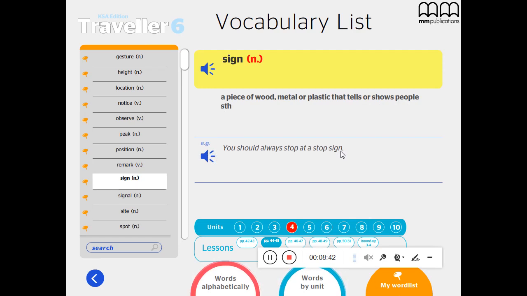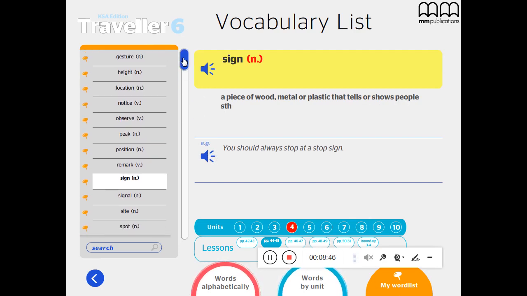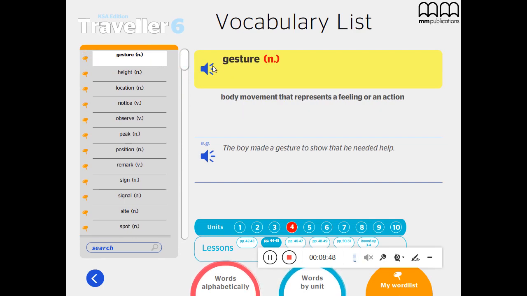Okay, we have the word sign. Here the word sign means a piece of wood, metal or plastic that tells or shows people something. Example, you should always stop at a stop sign. Okay, we have the word gesture. What do we mean by the word gesture? The word gesture means body movement that represents a feeling or an action. Let's move to answer the questions.